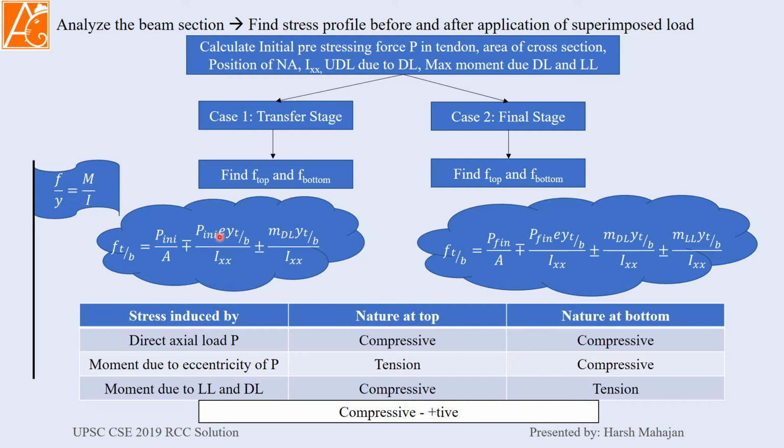P into eccentricity means the moment. Now the axial force is applied at some distance from the neutral axis, that's why it is generating the moment. Due to that moment some stress will come which is given by this formula, and due to the moment from the dead load some stress will come given by this formula. Here also one term is added for the live load.